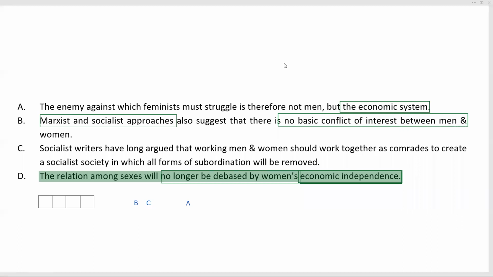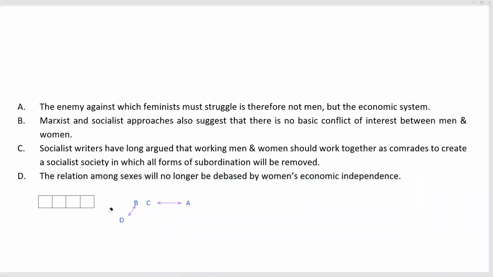If we had placed D here at the beginning, let's say, then we would first have a gap in between statements D and B, because they don't directly connect. Then we'll have a gap between statements C and A, because C still talks about socialist approach or socialist writers, and A then jumps to the economic system, which makes no immediate sense.